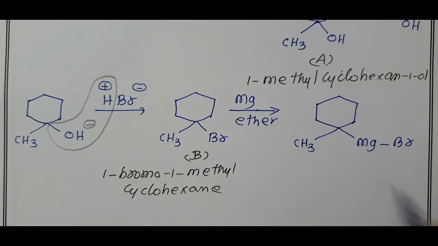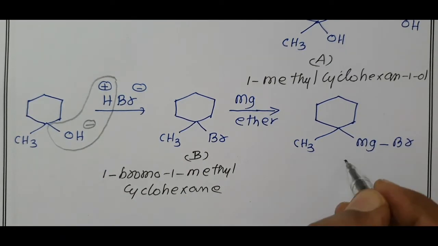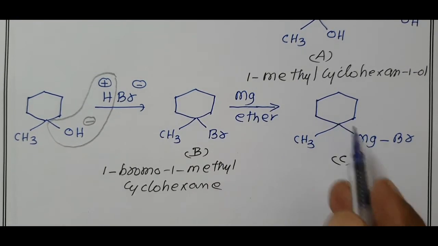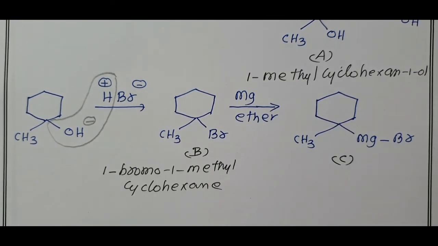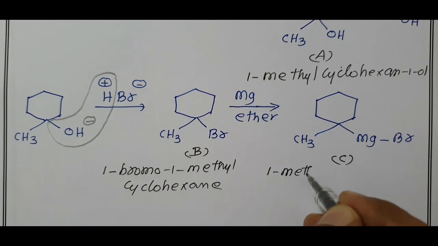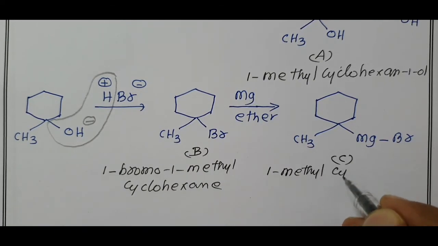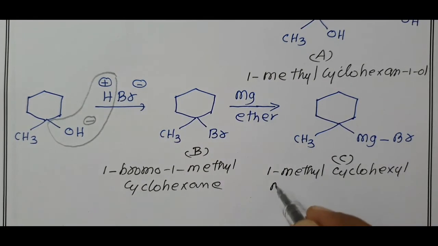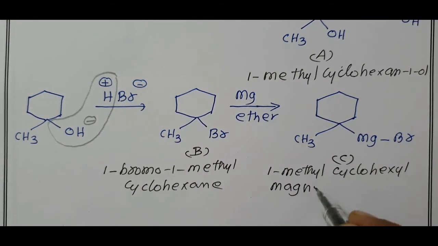This is your compound C. Compound C is 1-methylcyclohexyl magnesium bromide. Magnesium bromide, Grignard reagent.